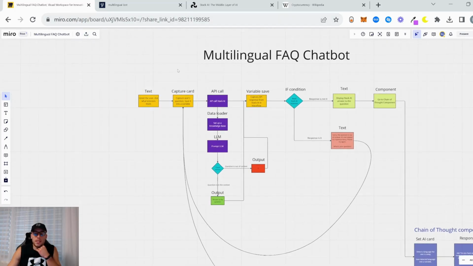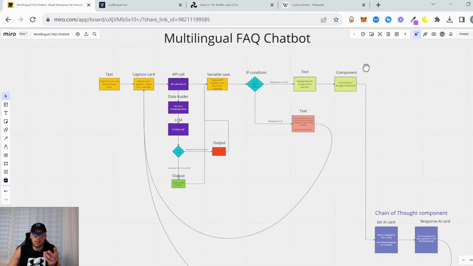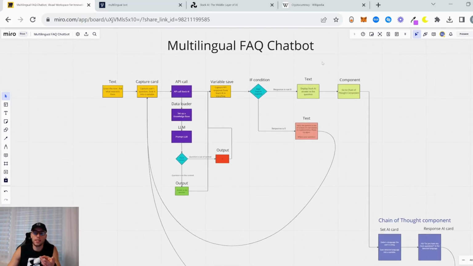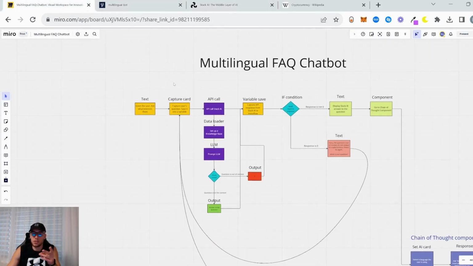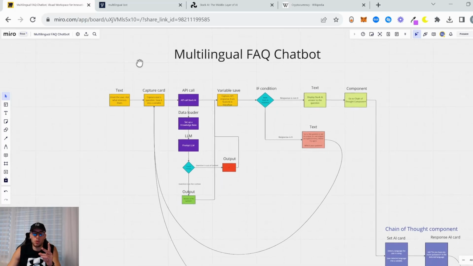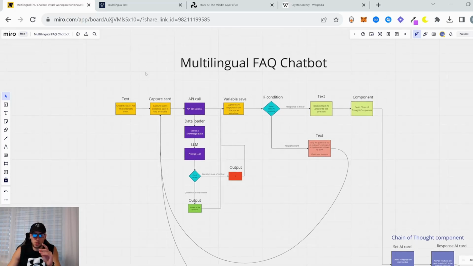You can prototype the architecture of your bot before building it, and send it to a client, and the client can check it easily. There's nothing technical like in VoiceFlow, it's much easier. So a client can approve it or not, or you can edit something, and then send it to your developer to build it. If you build it yourself, you build it yourself, right? So let's get to it.